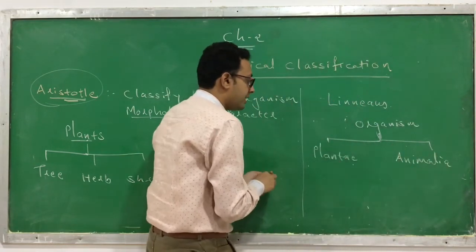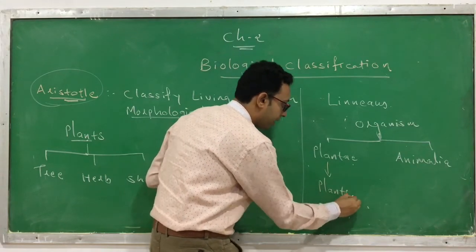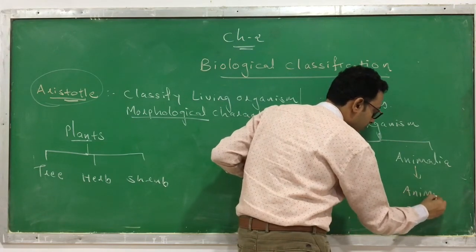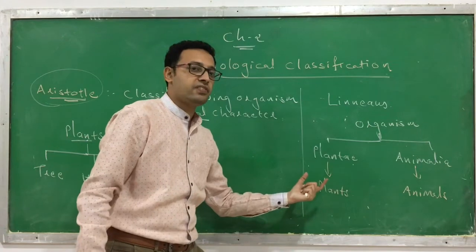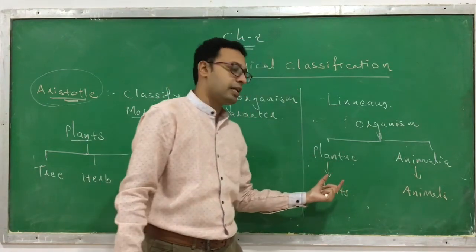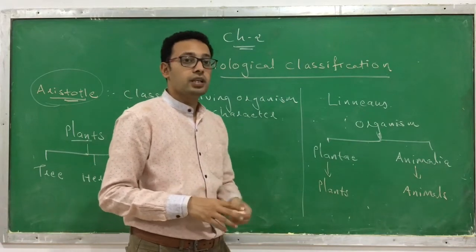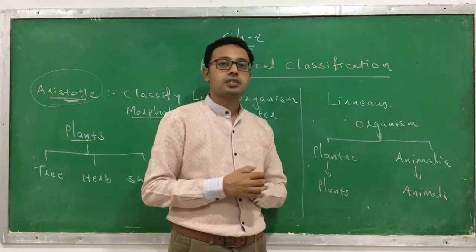This Plantae includes plants. What does the Animalia include? They include animals. So the living organisms have been classified into 2, Plantae and Animalia. Plantae includes plants. Animalia includes animals. Okay, this was the classification that was done during the time of Linnaeus.